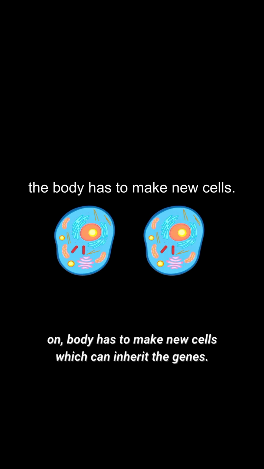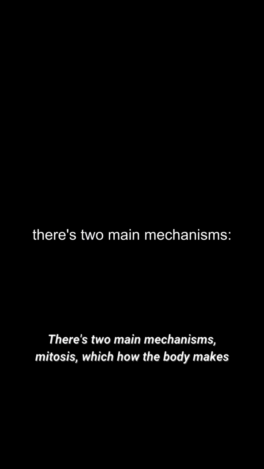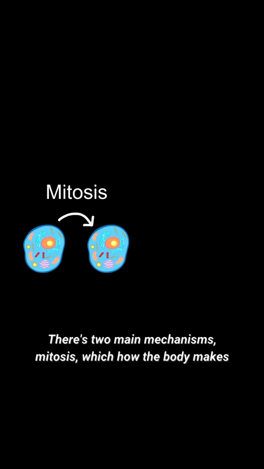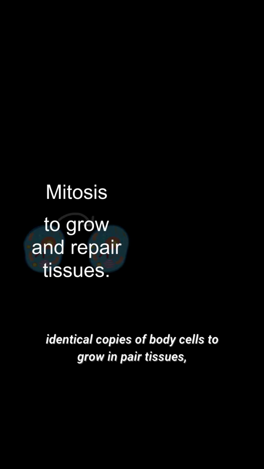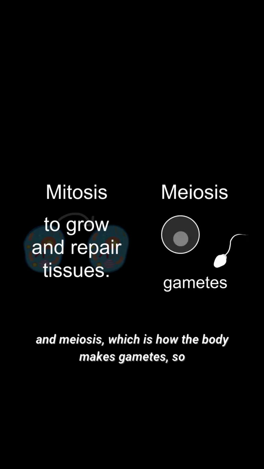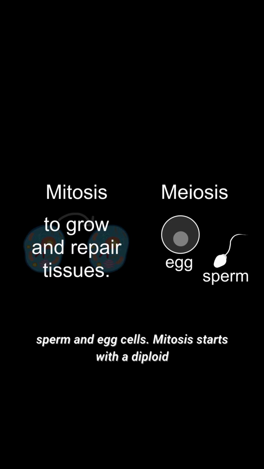Passed on, the body has to make new cells which can inherit the genes. There's two main mechanisms: mitosis, which is how the body makes identical copies of body cells to grow and repair tissues, and meiosis, which is how the body makes gametes, so sperm and egg cells.